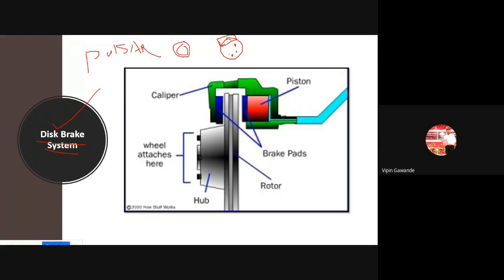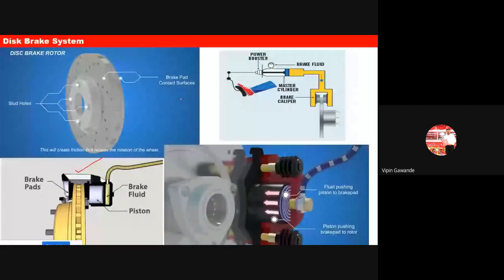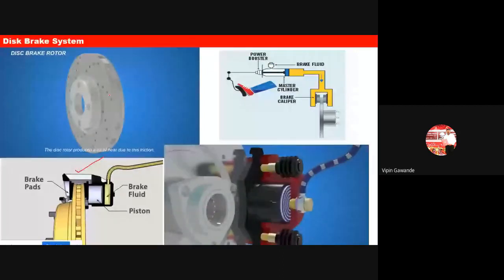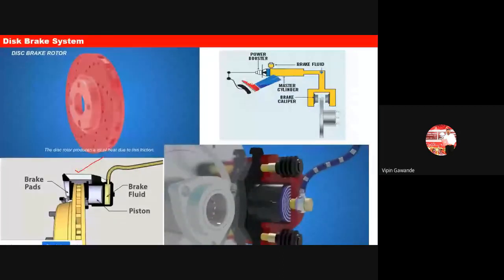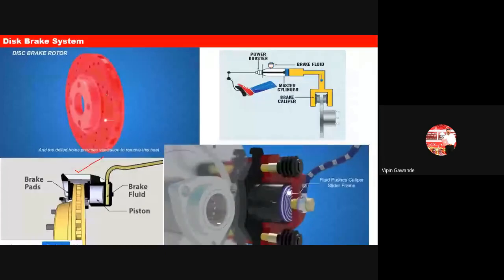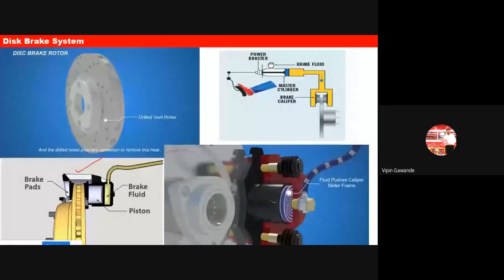One is called the drum brake system and another one is called the disc brake system. आता डिस्क ब्रेक सिस्टम मध्ये काय असतं, see, we have this rotor. एक रोटर आहे आपल्याकडे. Rotor means what, this is our rotor. या टाईपचा एक रोटर असतो. ओके, and this is having some holes here. याच्यामध्ये होल्स, kinetic energy is converted into heat energy. सो ती हीट एनर्जी रिलीज व्हायला पाहिजे. So to release that energy we have these holes. We call them drilled vent holes. ओके, वेंट होल्स मधून ती हीट एनर्जी बाहेर पडेल.